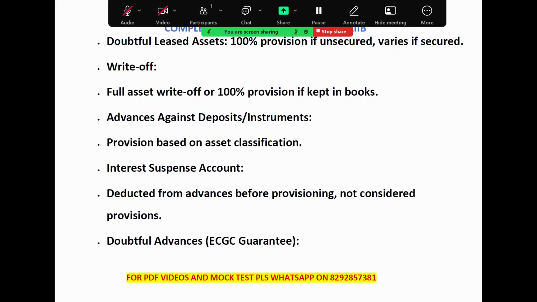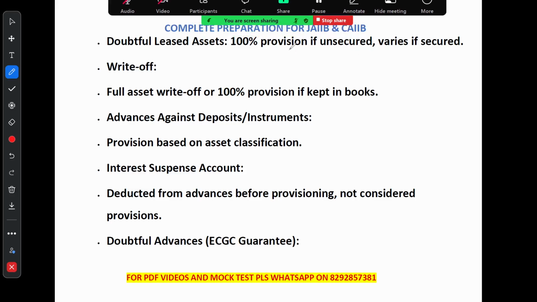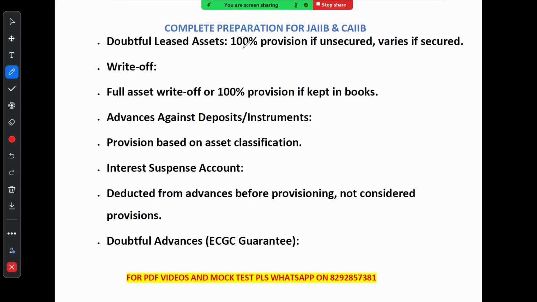Now let's see about doubtful assets. If we talk about the doubtful advance, doubtful lease asset, and some other key points, for a doubtful lease asset, if there is no security backing the loan, the bank must make 100% provisioning. So 100% provisioning in case of doubtful lease asset, right? And second thing is that if the asset is secured, in that case, the amount the bank sets aside will depend on the value of security. So how much security is there, on the basis of that the value is decided, right?